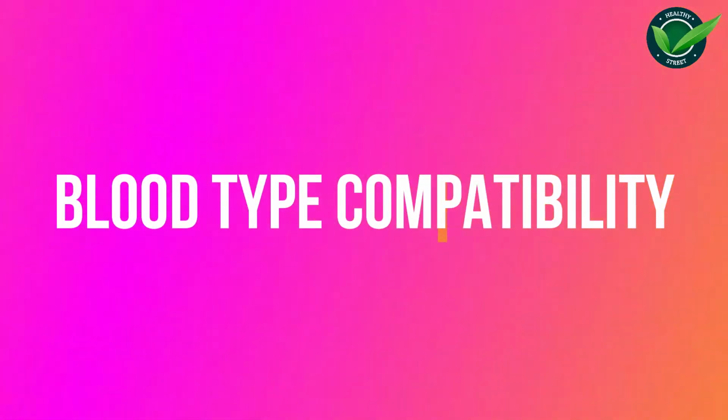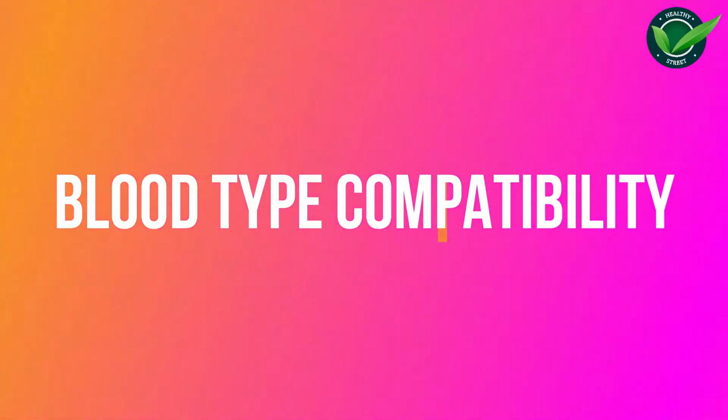How do we know blood that is compatible with ours? That is very easy. Remember that I said that within the plasma we have the antibodies. The antibodies will not want corresponding antigens to come into the blood of the recipient.